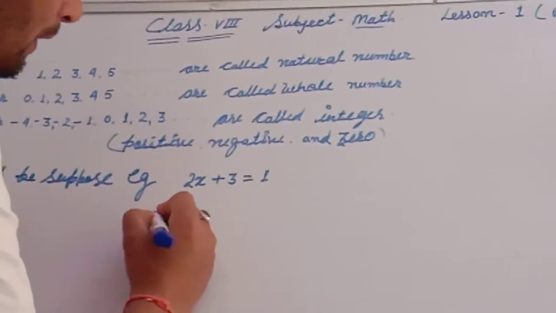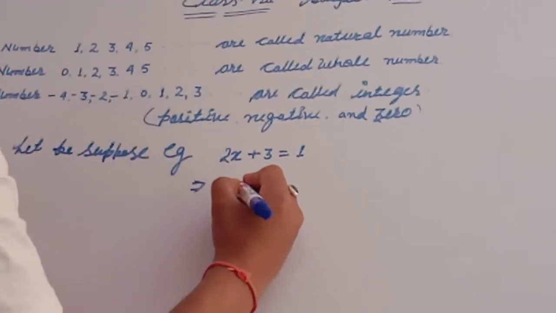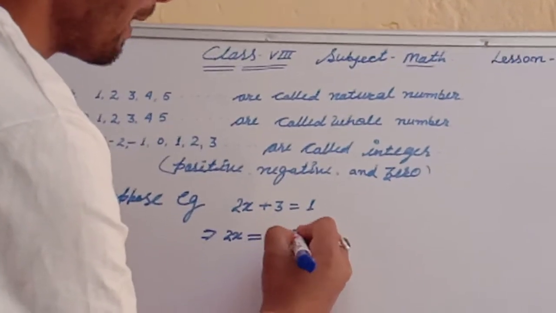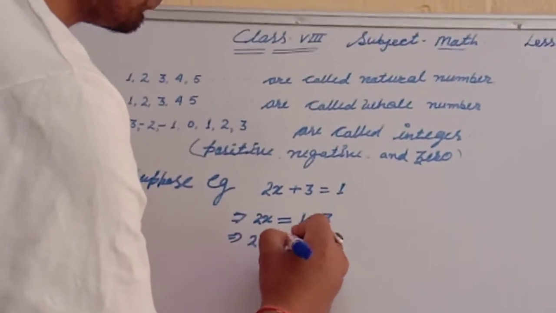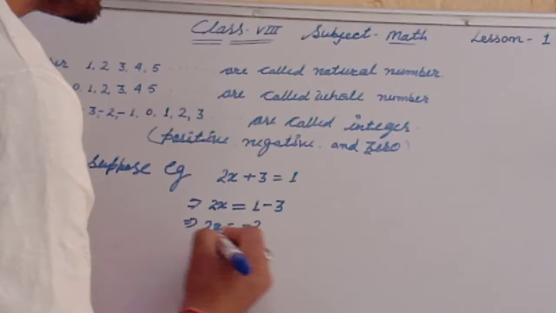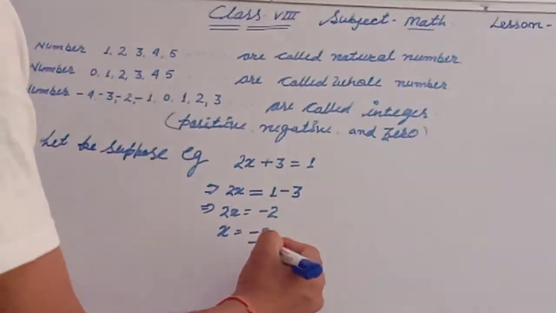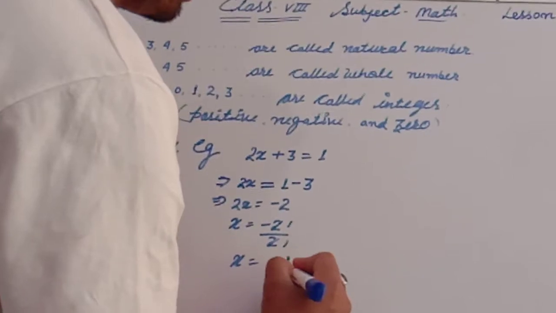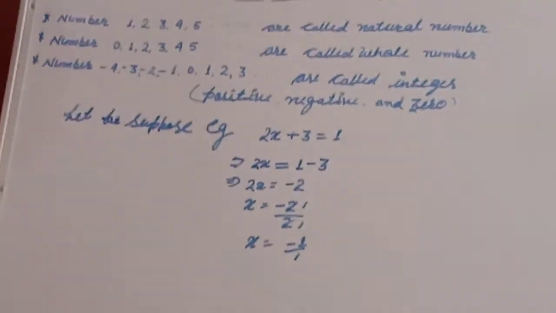Here, first of all, transposing 3, 2x = 1 - 3, so 2x = -2, and x = -2/2. This is multiplied, so it will be divided by 2. Then -2 upon 2, 2 ones are 2, so x = -1 upon 1. Then the value of x is called, what is this?